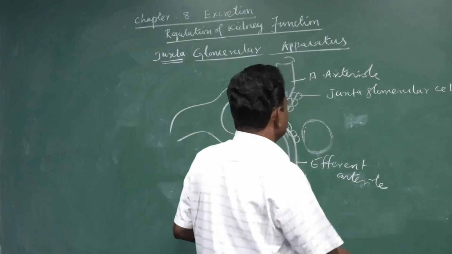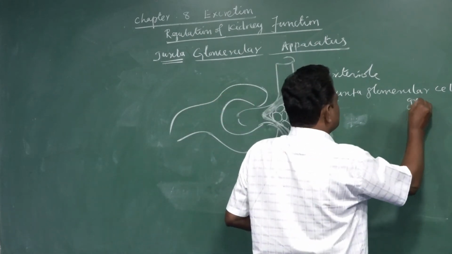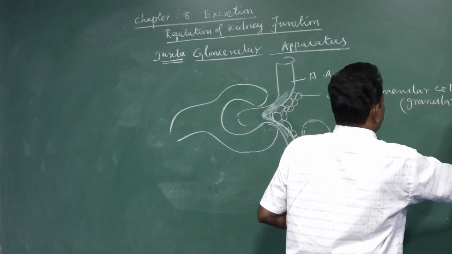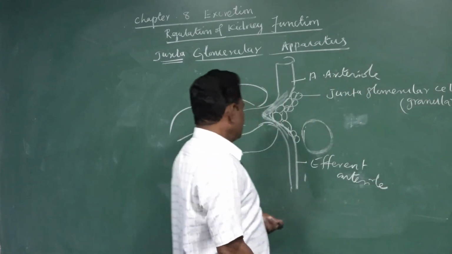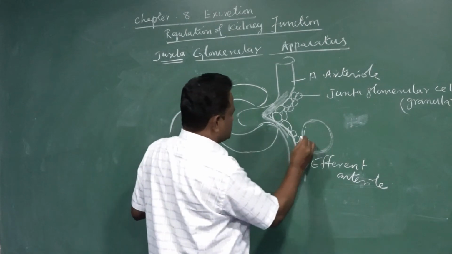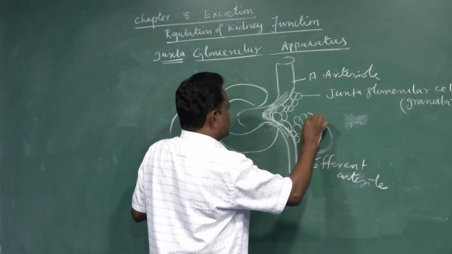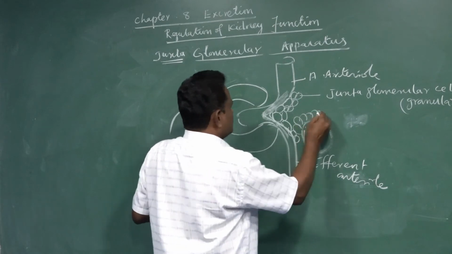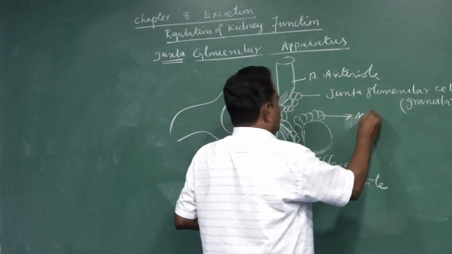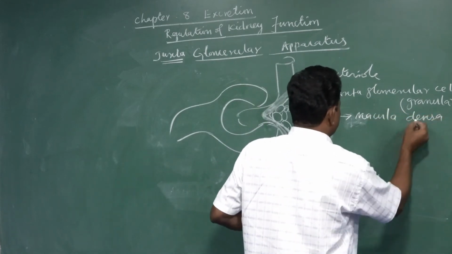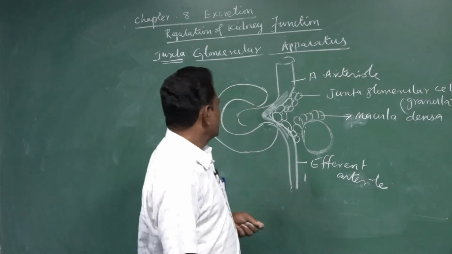These cells are also called granular cells. And the cells which are present very close to this part of the nephron are called macula densa.